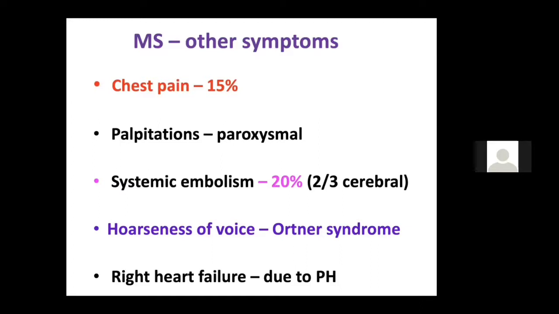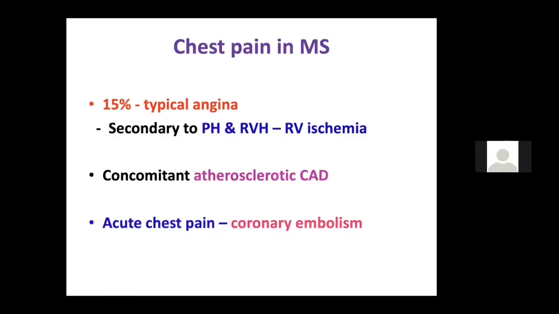So only 20% of the patients with mitral stenosis may have systemic embolism, and most of the time it goes to the cerebral circulation, less commonly as peripheral vascular disease. As I already discussed, the cause of Ortner syndrome, which is the hoarseness of voice, can be dilated lymph nodes or dilated LA or dilated pulmonary artery. Finally, in the end stage, the patient will have right-sided heart failure.